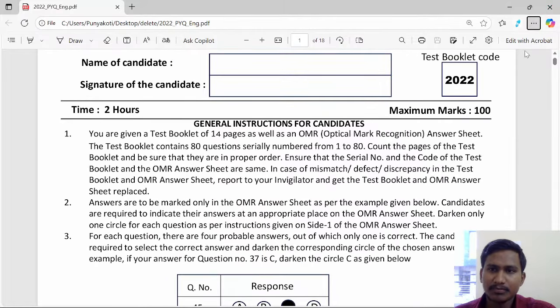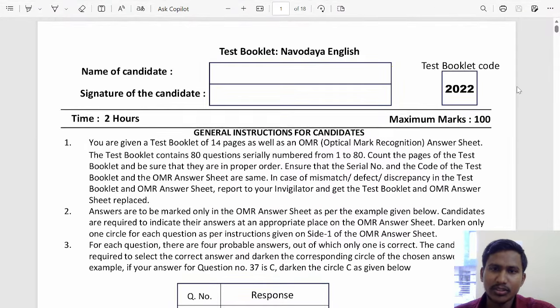Yes. Okay, good. So this is the 2022 paper and we'll see the solution of this.